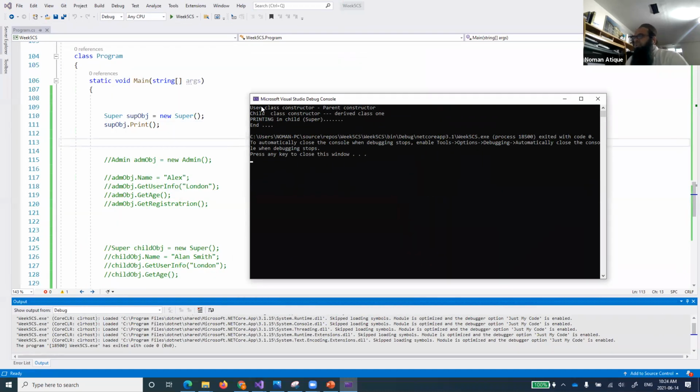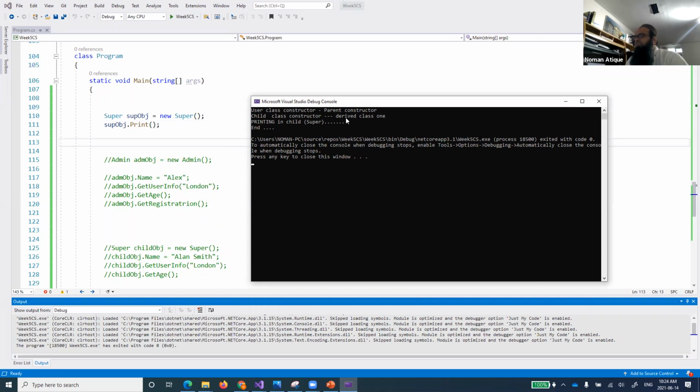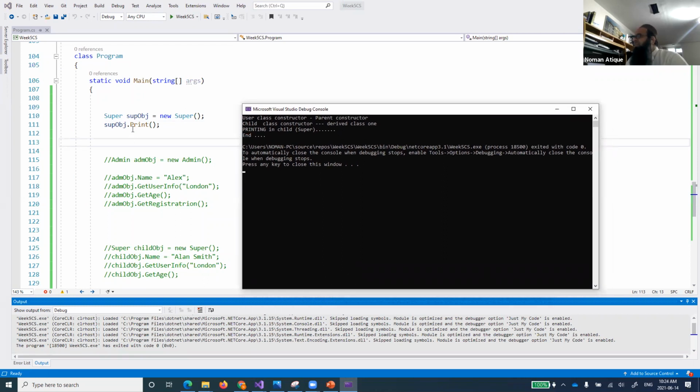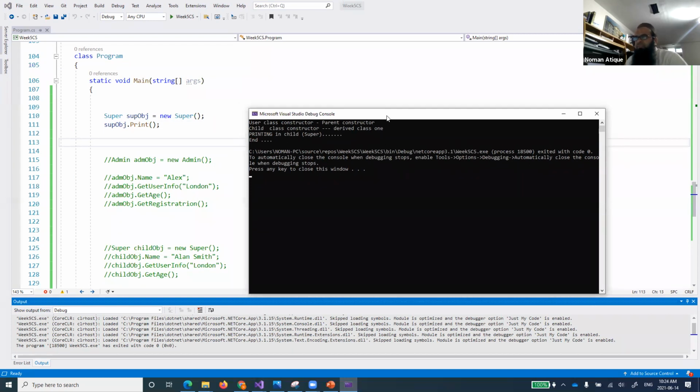Now if you see here, first of all, of course, because it's a child class, the parent class constructor is running, the user class constructor is running, then the child class constructor is running, derived class 1, and printing in child. So when I am calling this super.obj, it is printing in child. Interesting.